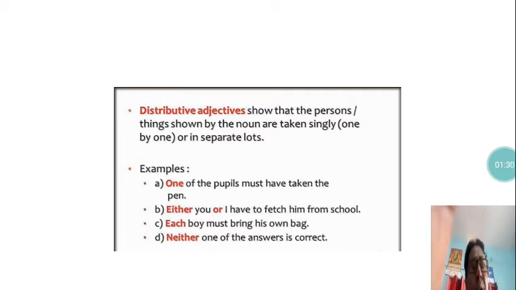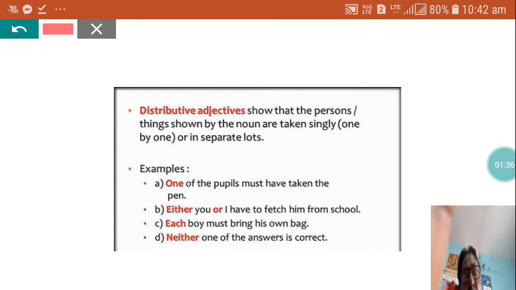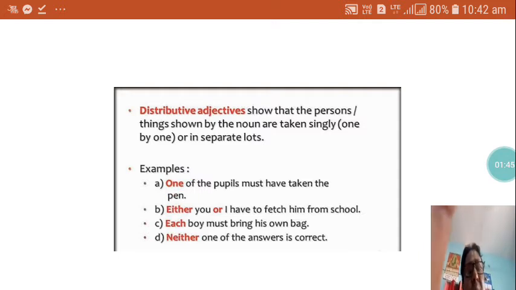One of the pupils must have taken the pen. Here, in the sentence, one is a distributive adjective, because it describes the people one by one.